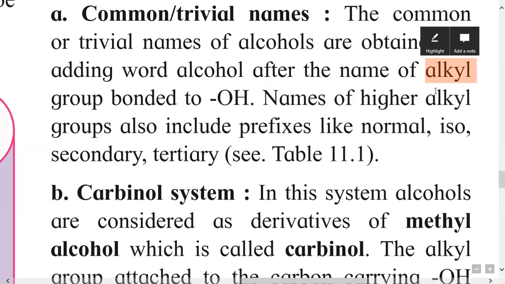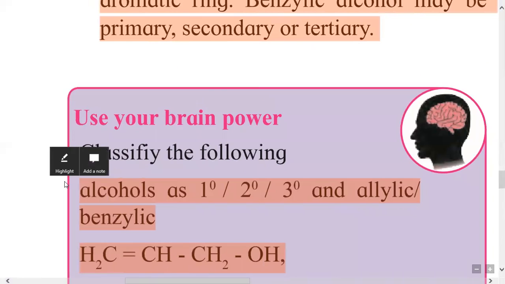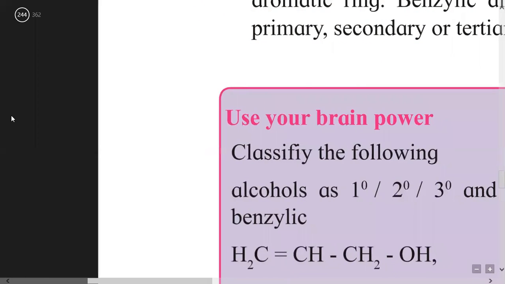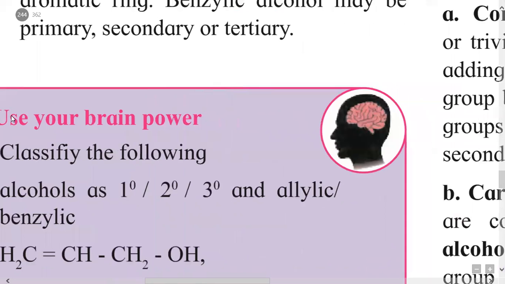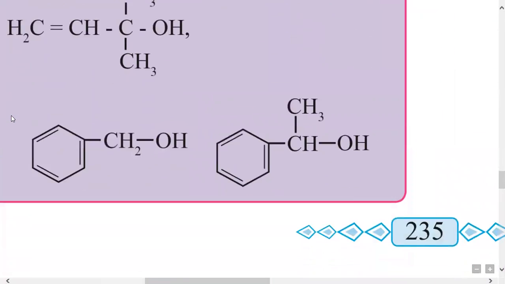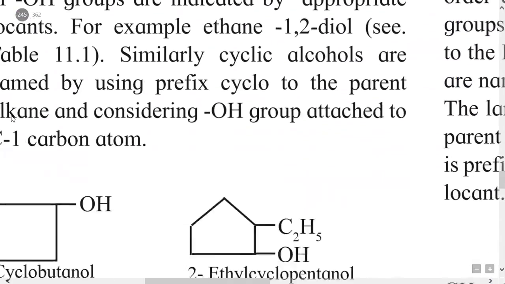For higher alkyl groups, the prefixes used are normal, iso, secondary, and tertiary. We will study examples of how their common or trivial names are given.